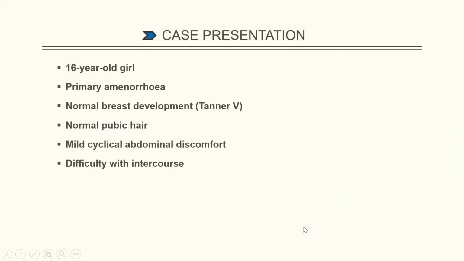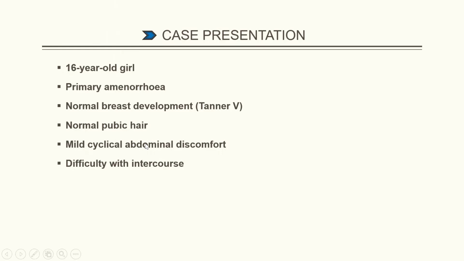Okay. So the case presentation begins with a patient, a 16-year-old female, who presents to a gynecology clinic with the chief complaint of primary amenorrhea, meaning she has never had a menstrual period. Her secondary sexual characteristics such as breast development show Tanner stage 5, meaning the breasts are fully developed, and pubic hair distribution is normal for her age.